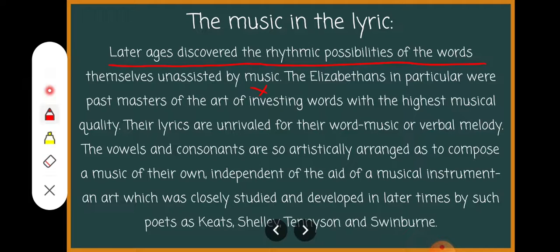The Elizabethan means the age of Elizabeth, Queen Elizabeth. It began from 1558 onwards. The Elizabethans in particular were past masters of the art of investing words with the highest musical quality. Look at the word choice, past master, means they were the masters. They were highly able to use the words with highest musical quality.